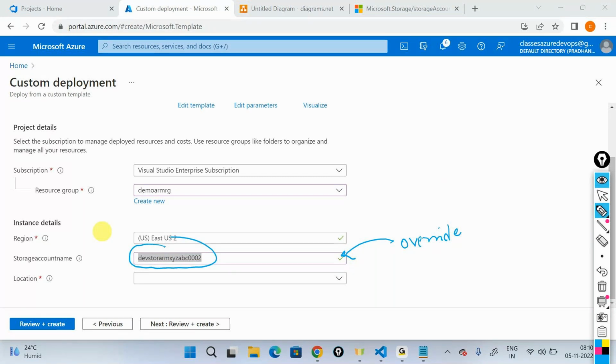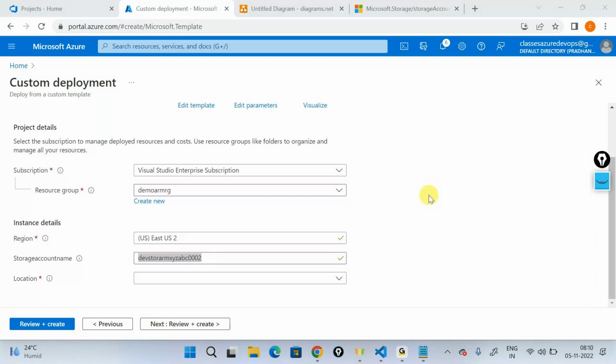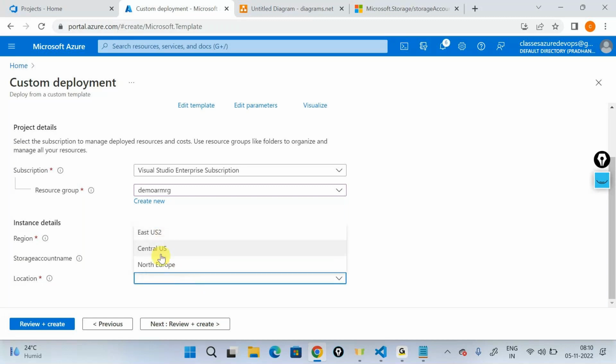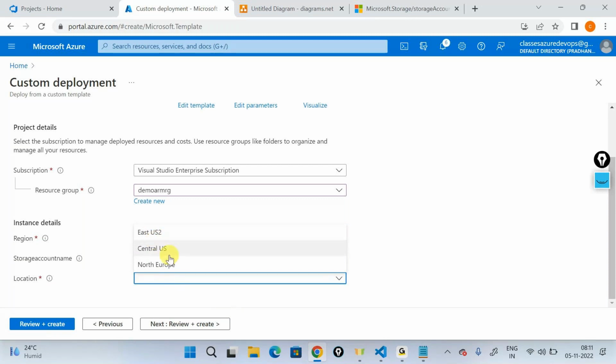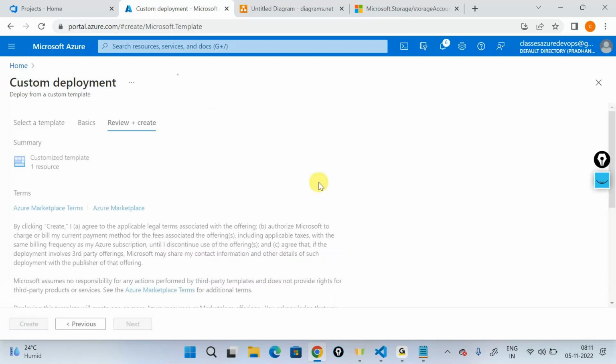And if I scroll down, I have the location value. If I go to the location property and click on it, I no longer have an option to type here. I have an option to select, either Central US or East US. Where do you want to do that? Then review and create.